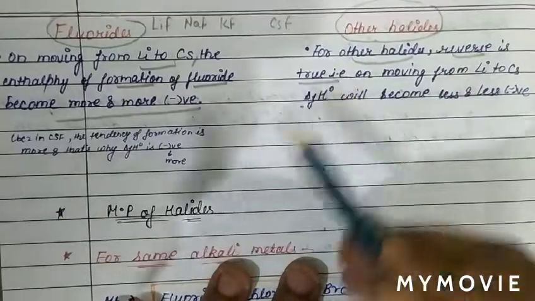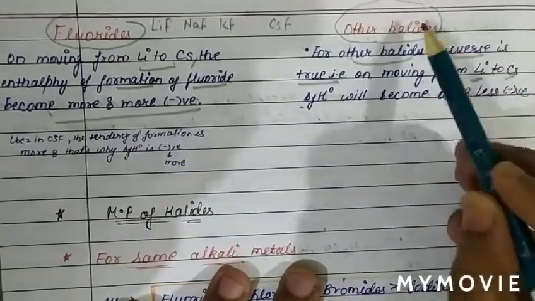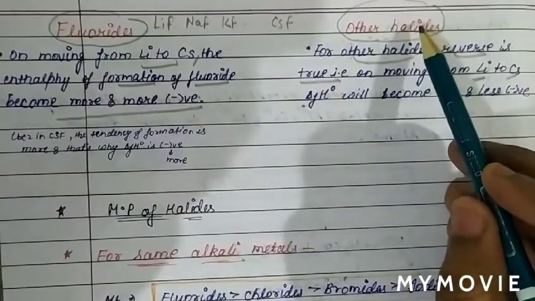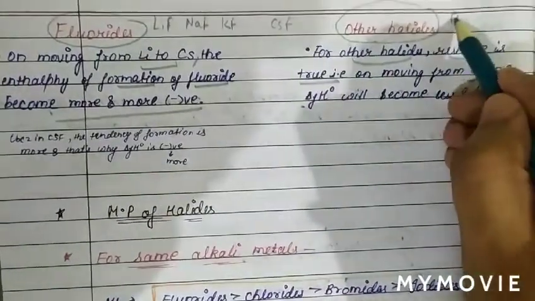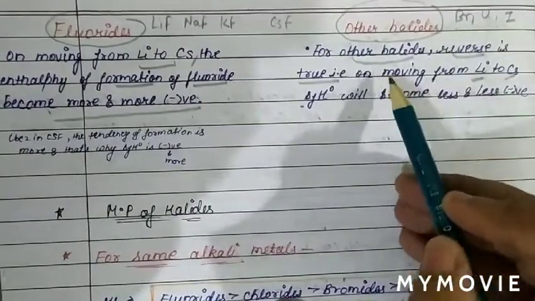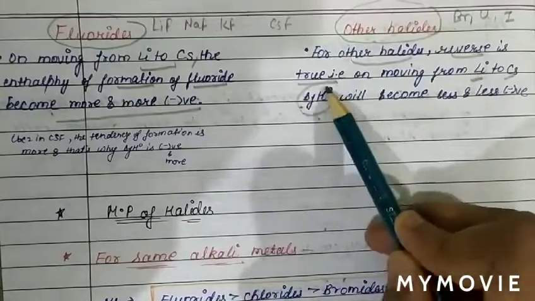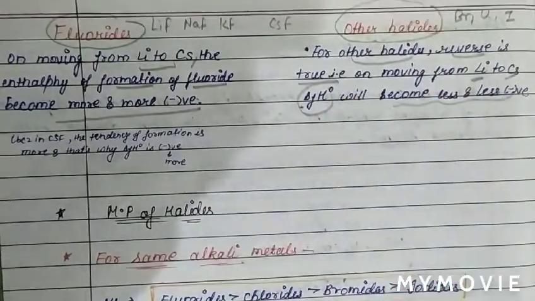For the other halides, the reverse is true. When we move from lithium to cesium in the case of other halides like chloride, bromide and iodide, the enthalpy of formation becomes less and less negative.